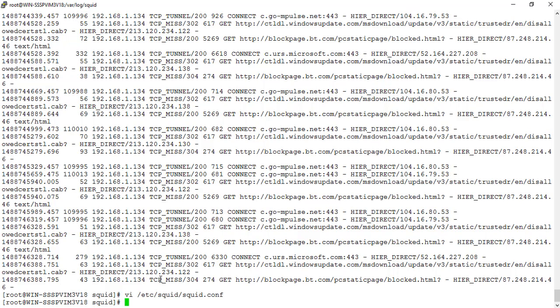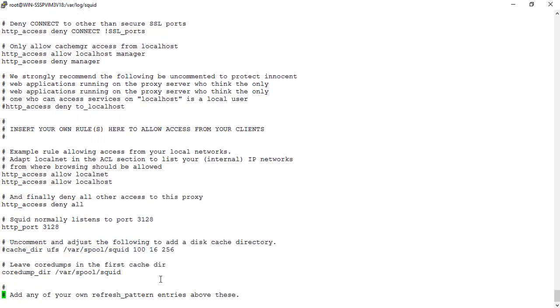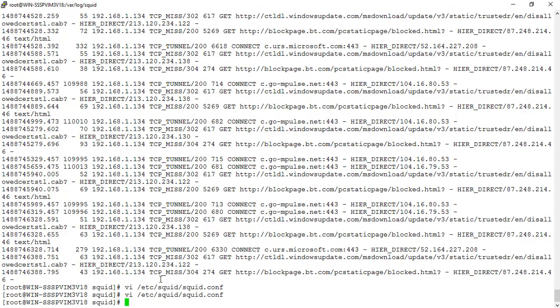I think I found the issue. I'm going to go back into the Squid configuration file, and I forgot to define this proxy as a parent. I believe that's why I'm getting that error. So let's try to start Squid again.